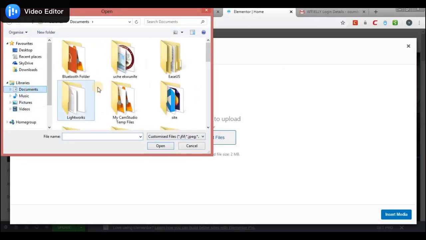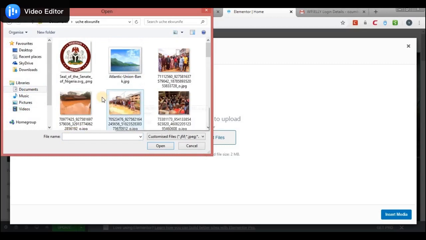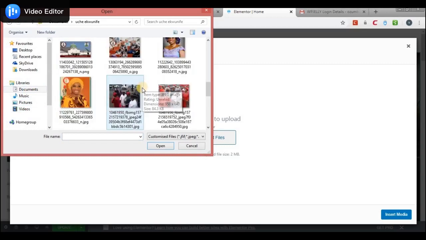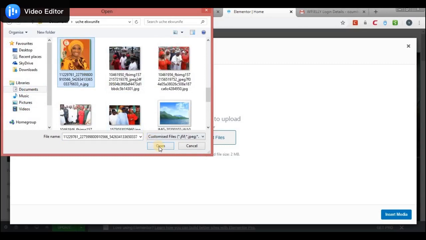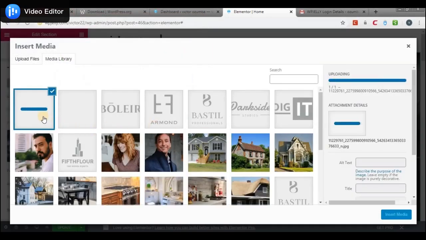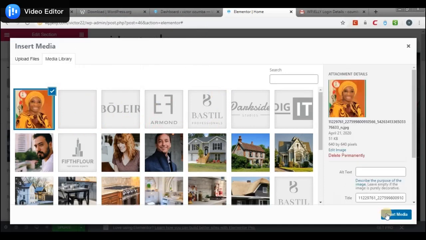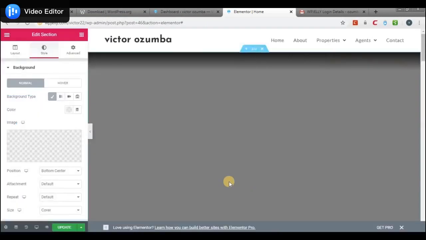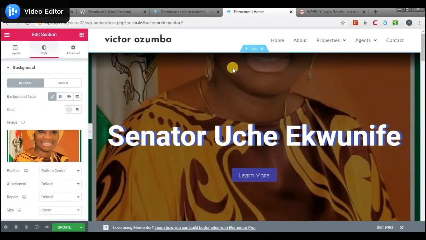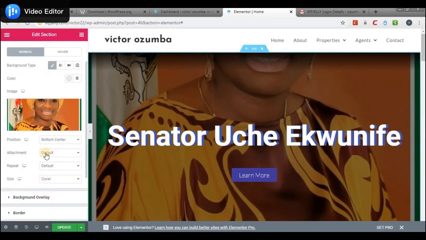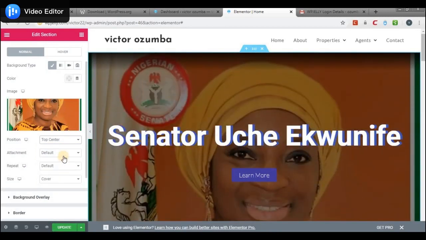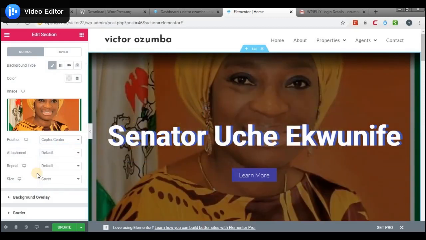I'll head over to documents. Okay, here I have a picture of the senator, so click on open, and then it's going to upload the image of course. Then once it's done with the upload, I could insert it into media. So there it is, insert into media. Now you notice that the image has come here. So the position, I'll have to set it to top center. Oh no, still too much. Yeah, center looks nice.